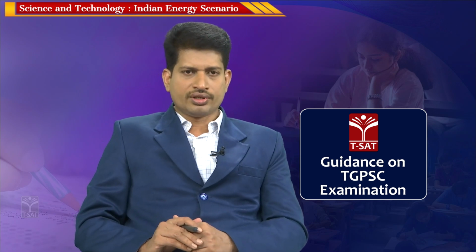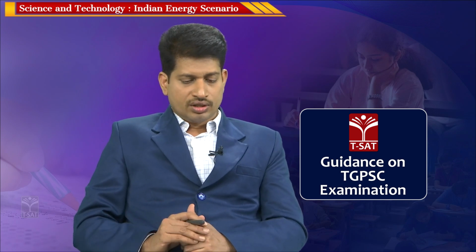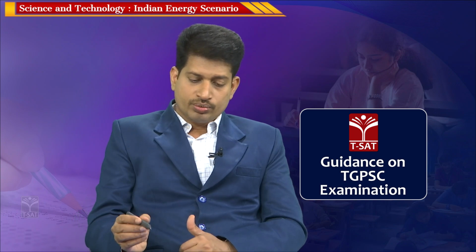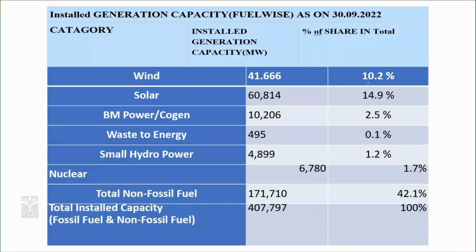In the case of this category, wind is occupying 10.2%, solar 14.9, and cogen, BM power cogen here. Cogen means cogeneration.